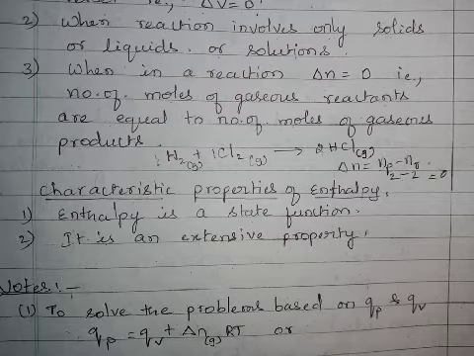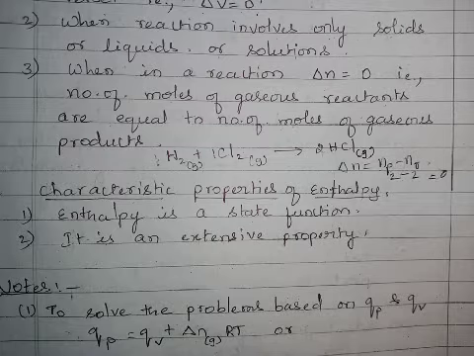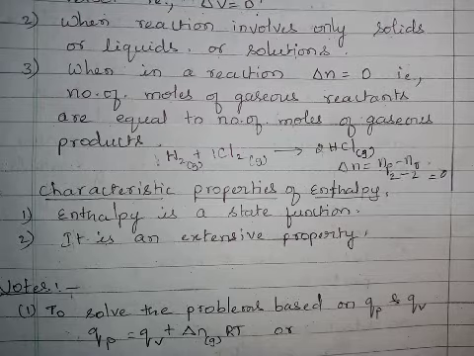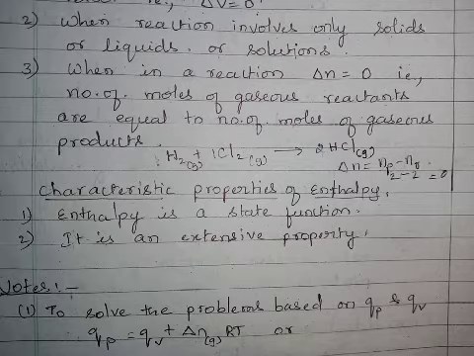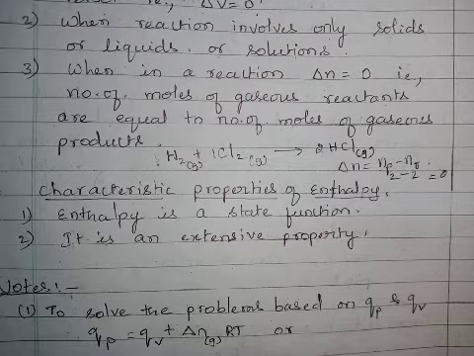It means enthalpy depends upon the amount of matter present in the system. As the amount of matter in the system changes, the enthalpy of the system also changes, so it is an extensive property.